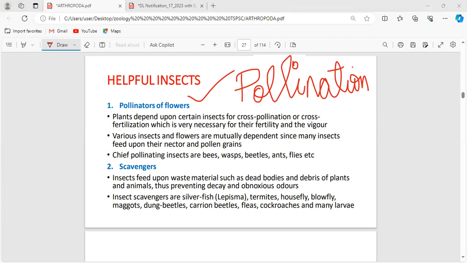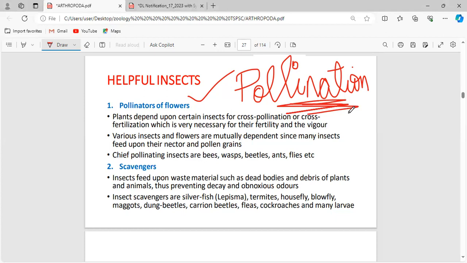Yes, it is the transfer of pollen grains from the male anther of a flower to the stigma of the female flower. The major mode of transferring these pollen grains from the male anther to the female stigma is insects. Just imagine the honeybee.